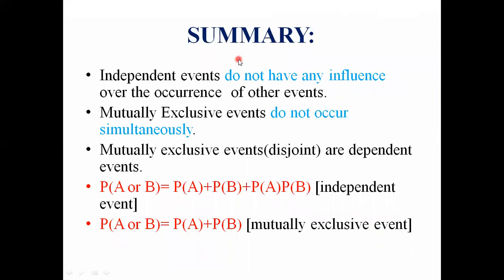Summary of the presentation. Independent events do not have any influence over the occurrence of other events. Mutually exclusive events do not occur simultaneously. Mutually exclusive events are dependent events. Probability of A or B is equal to probability of A plus probability of B minus probability of A times probability of B in the case of independent events.